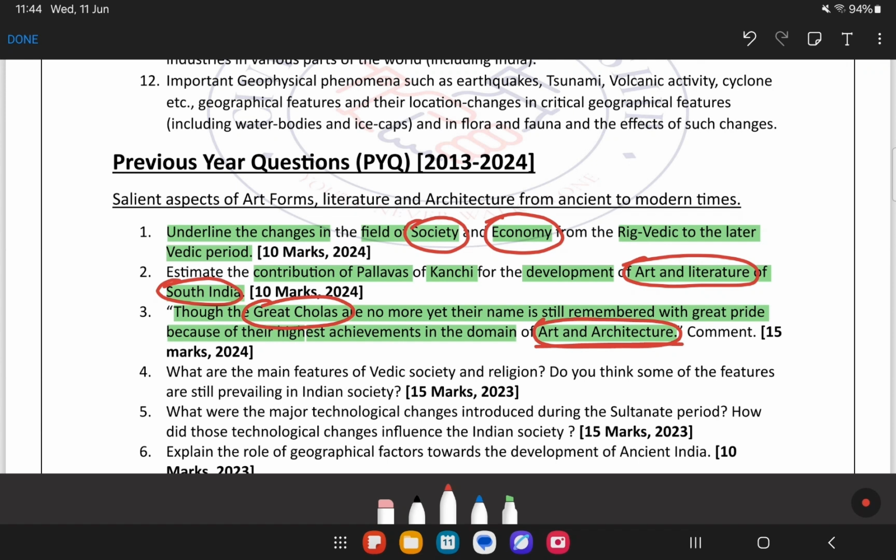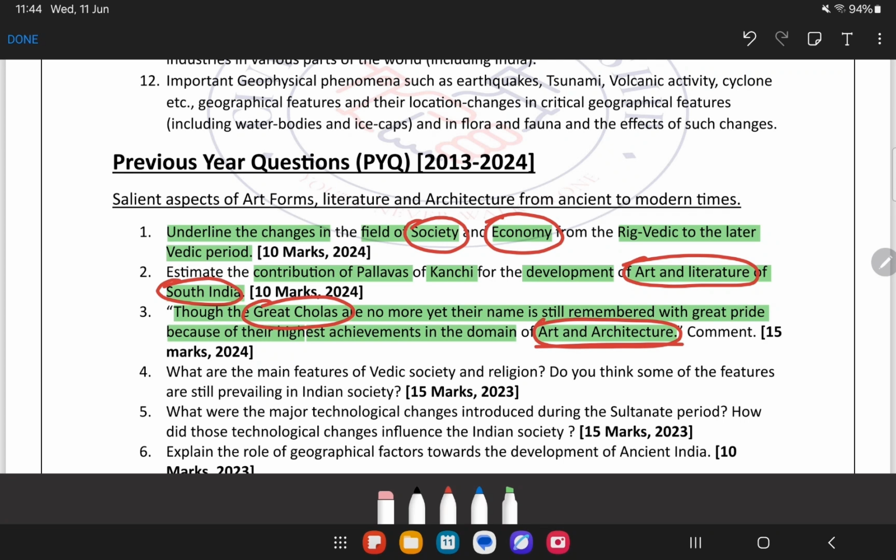That is why both syllabus and PYQs are important, because in the syllabus they have only mentioned salient aspects of art forms, literature and architecture from ancient to modern times, but nowhere have they mentioned the name society or the term economy in the syllabus.